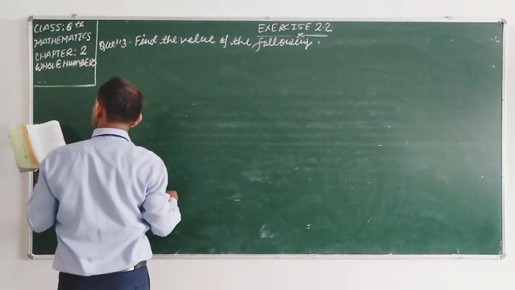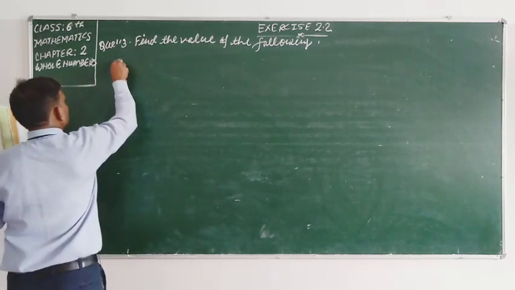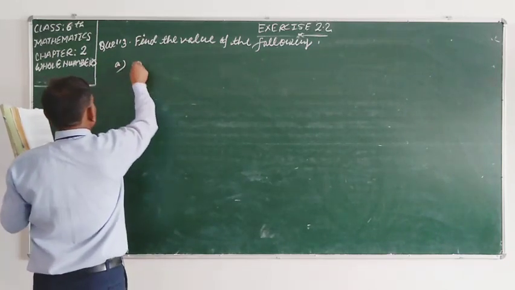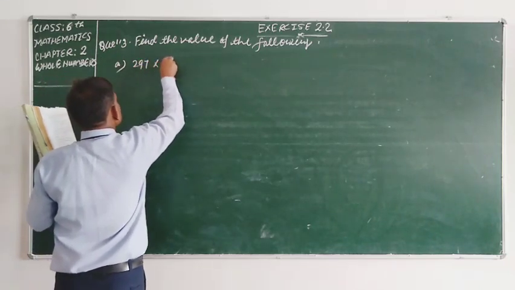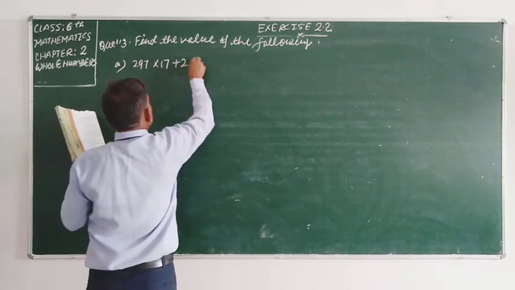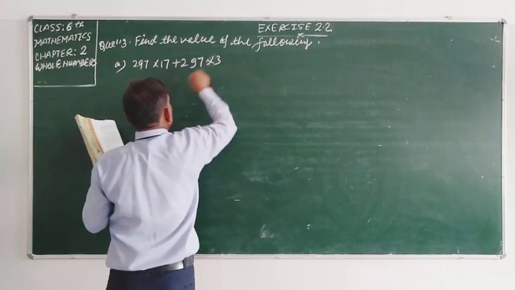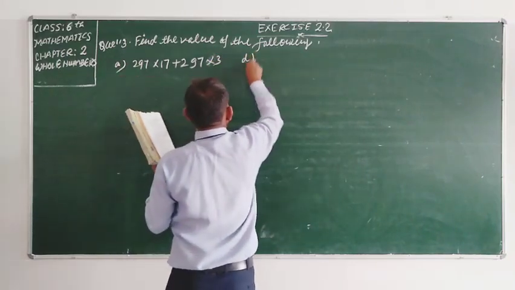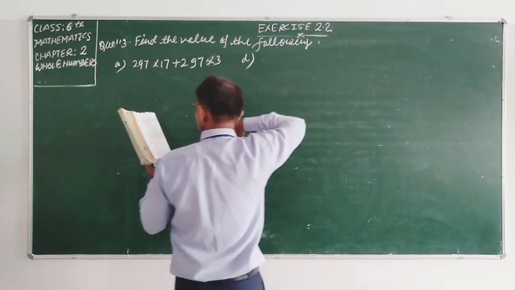Four parts are given, student. I am taking part A and part B of this question. Part A: 297 into 17 plus 297 into 3. And parts C and D of this question, student, are your homework.